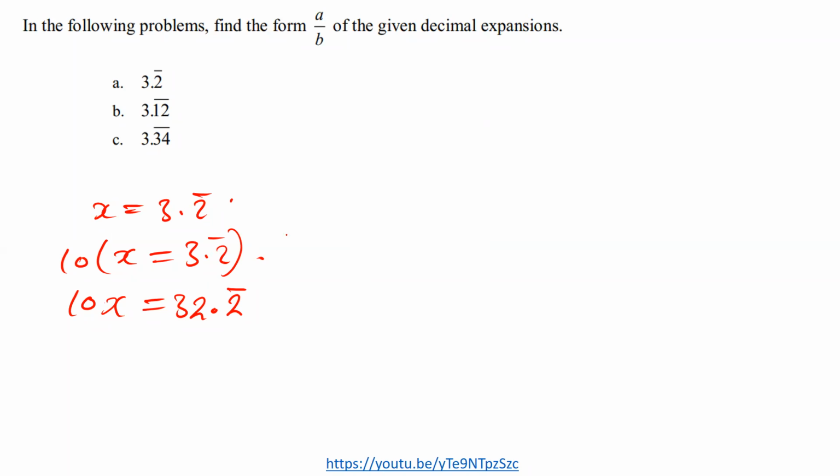So here after multiplying, we have what? 3.2 bar. So if I multiply this by 10, this 2 bar here, this is why we're calling these repeating numbers. This 2 bar means that the numbers are repeating, meaning we're going to say 10 times 3 point, there are a lot of 2's this side.